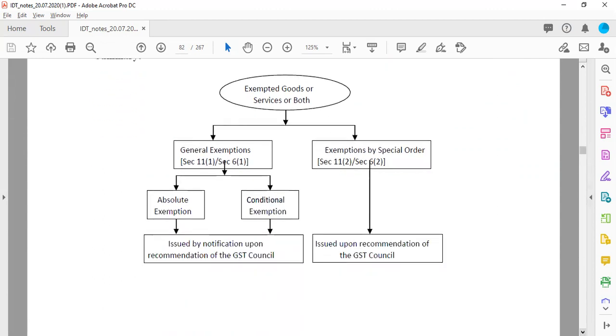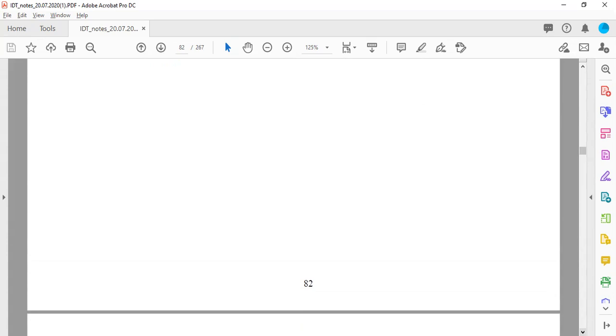Now, to put it in simple words, the exemptions are broadly bifurcated into two. One is general exemption. General is sub-bifurcated into two, absolute and conditional. So, absolute exemption is without any condition, and conditional exemption is obviously subject to certain criteria. And second one is exemption by special order. So, here the department will specify a specific order according to which the exemption would be given.